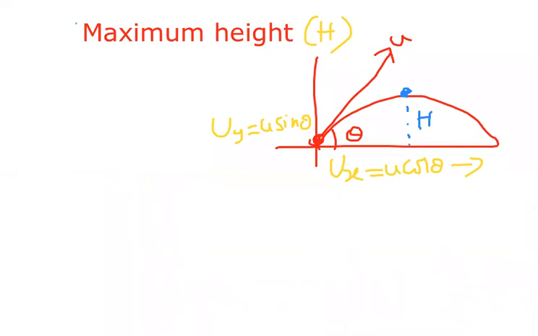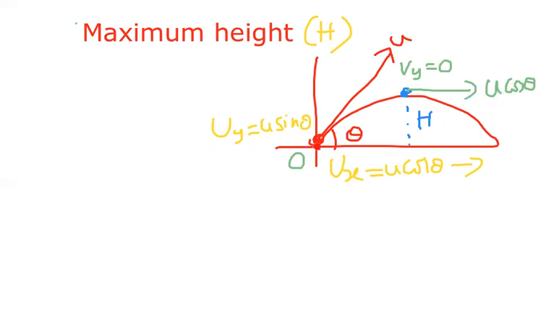So here at this highest point horizontal velocity is u cos theta, and at maximum height vertical velocity is 0. There is no vertical velocity for any body at maximum height, but it has horizontal velocity.